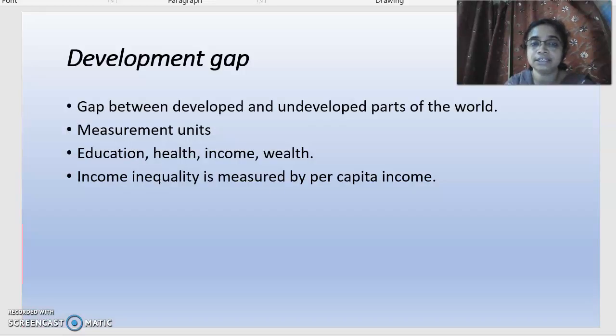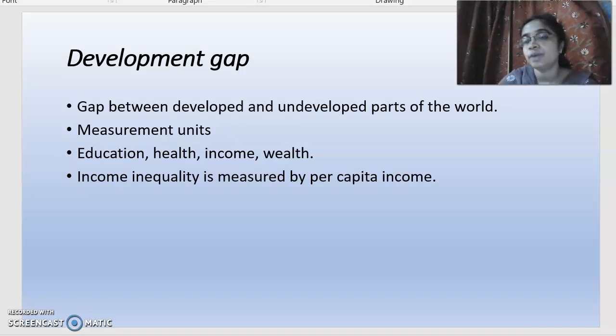Now the next thing is the development gap. The development gap means the gap between the developed and the underdeveloped parts of the world. We have to check whether over time the gap between the developed and underdeveloped parts of the world is increasing or decreasing. If it is increasing, then we can say inequality is rising in the world, and if it is decreasing, then equality is coming.